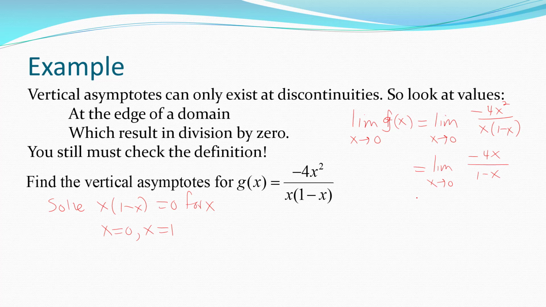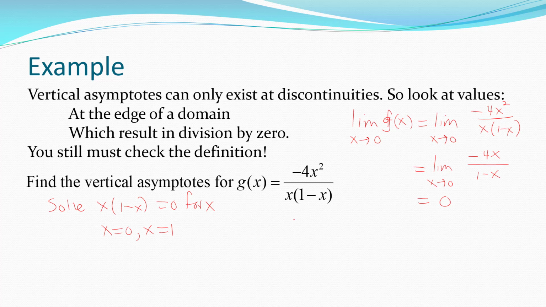We know it's continuous there. So we can just plug in the number to get the answer. That would then be 0. Notice it's not infinite. And this means then the limit to the right is also 0. The limit to the left is also 0. This function does not have a vertical asymptote, actually, at x equals 0.